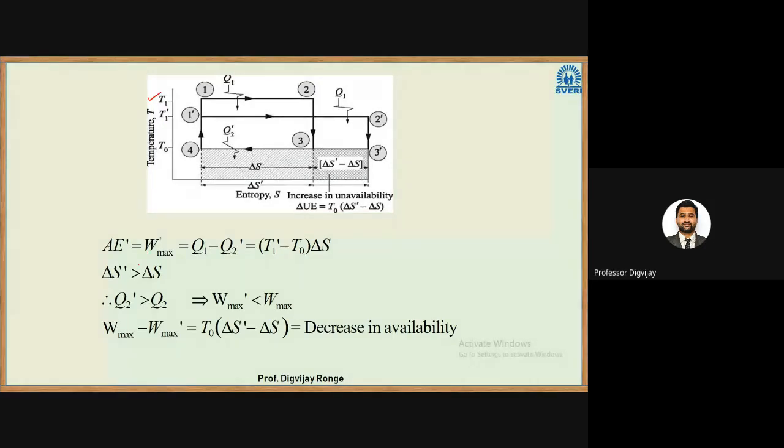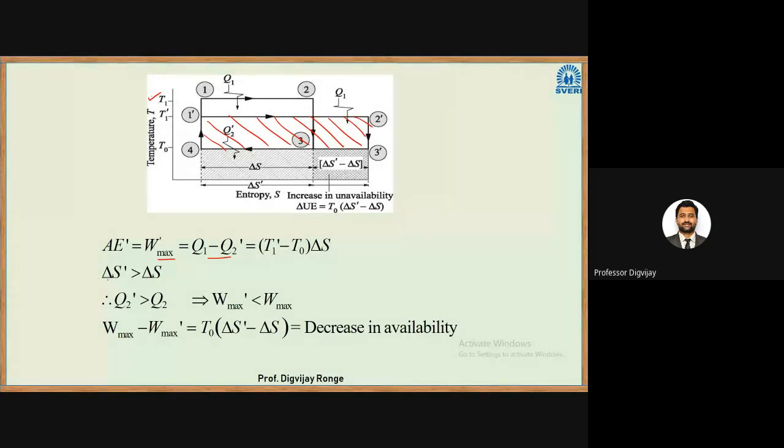See, available energy is W max, maximum useful work. That will be equal to Q1 minus Q2 dash. This will be equal to area under this rectangle. So that will be equal to T1 dash minus T0 into delta S. So this will be your available maximum work or availability. Okay.